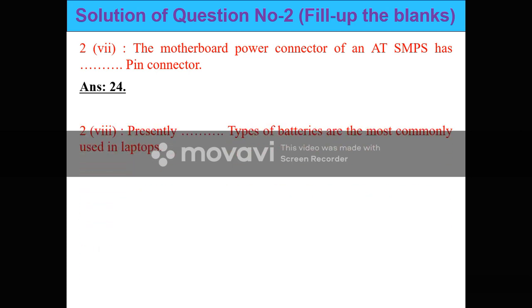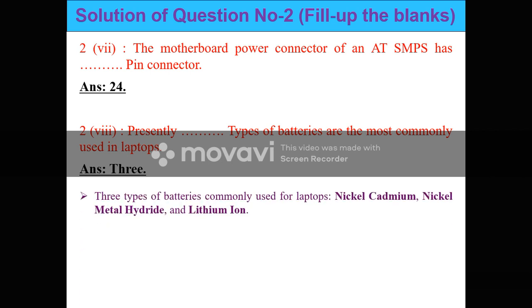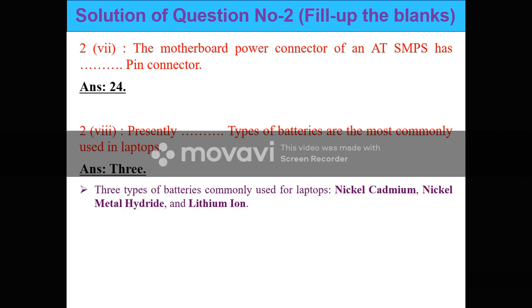How many types of batteries are most commonly used in the laptop? The answer is three types of batteries. Let me see what the three different types of batteries used in laptops are: nickel cadmium, nickel metal hydride, and lithium ion. So these are the three types of battery we use in our laptops.